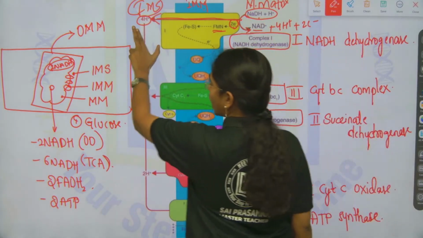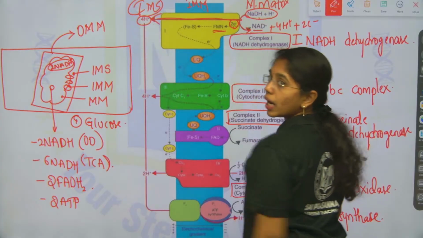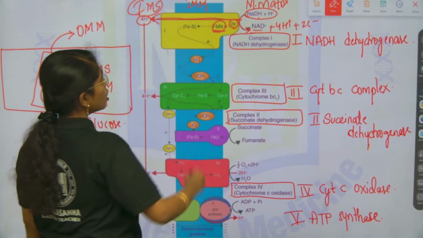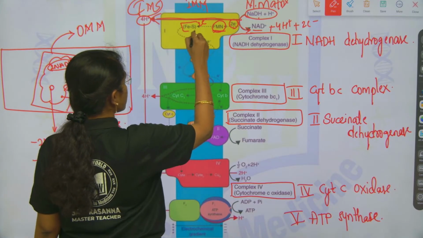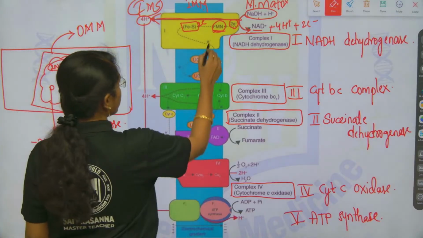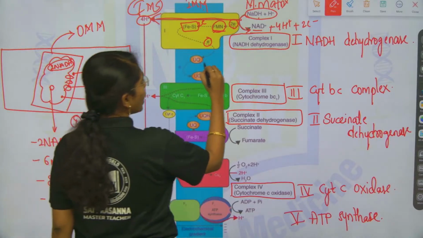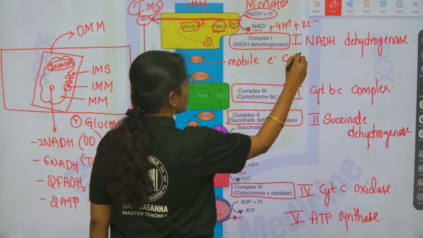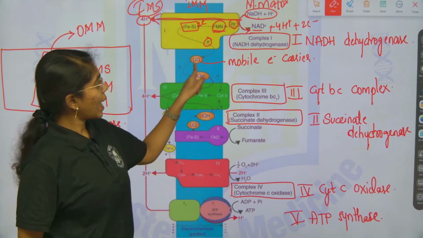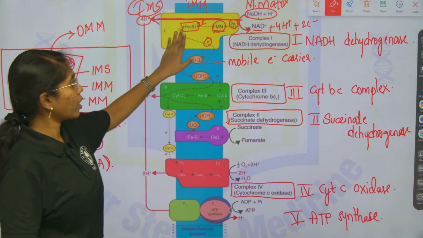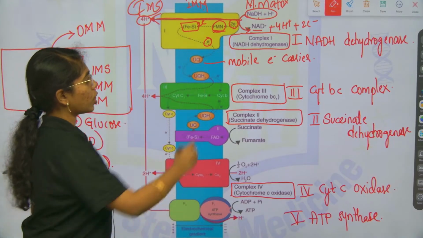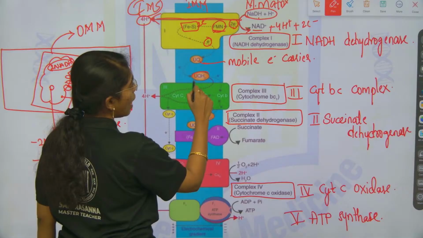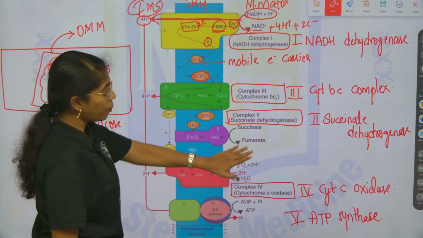The 4 protons will be directly pumped from the mitochondrial matrix to the intermembrane space. So here from flavin mononucleotide, FMN, the 2 electrons are again submitted to the iron sulfur complex. Then the electrons are submitted to a mobile electron carrier. What is a mobile electron carrier? The carrier which carries the electrons between 2 complexes, from one complex to the other, that is the mobile electron carrier, that is ubiquinone. Accepting the electrons, this will be reduced to ubiquinol. Now complex 2, you see.